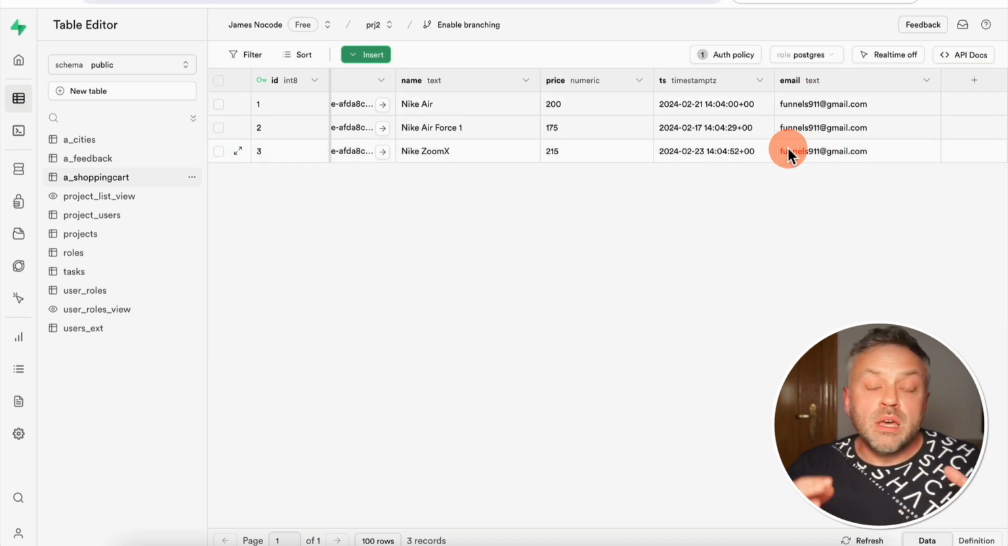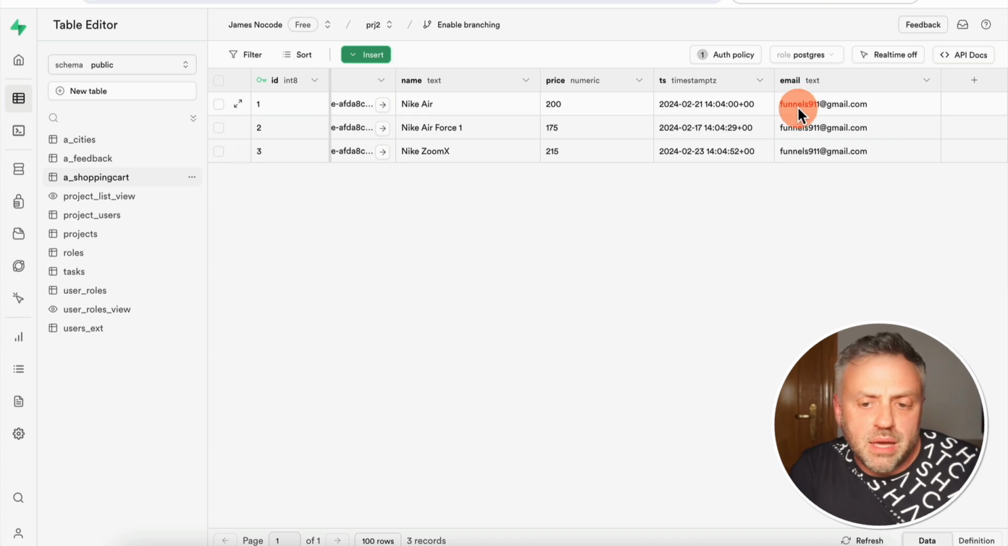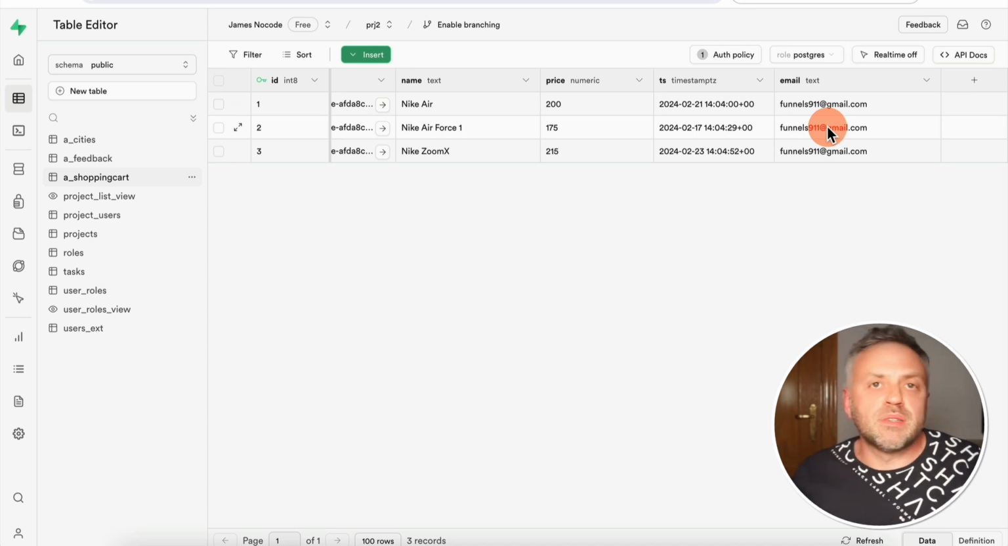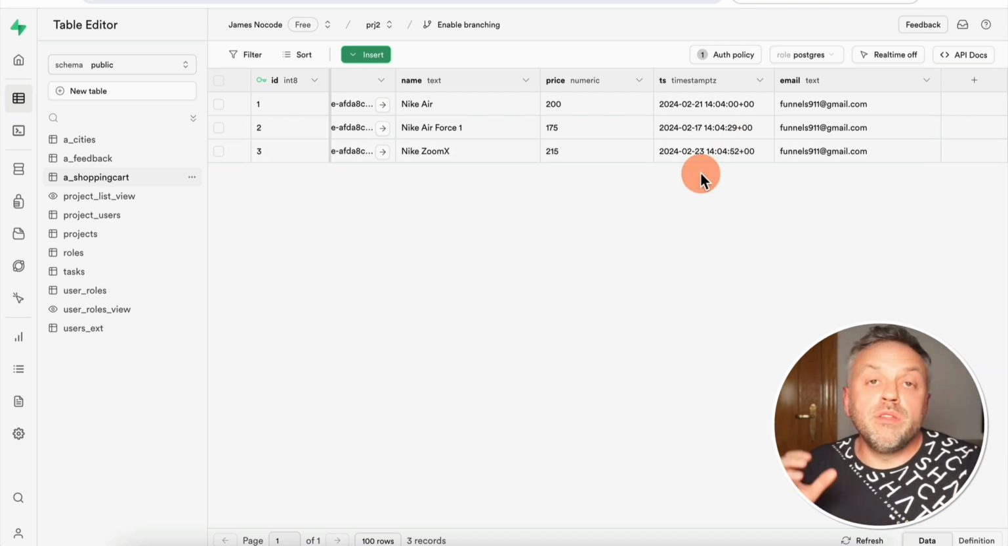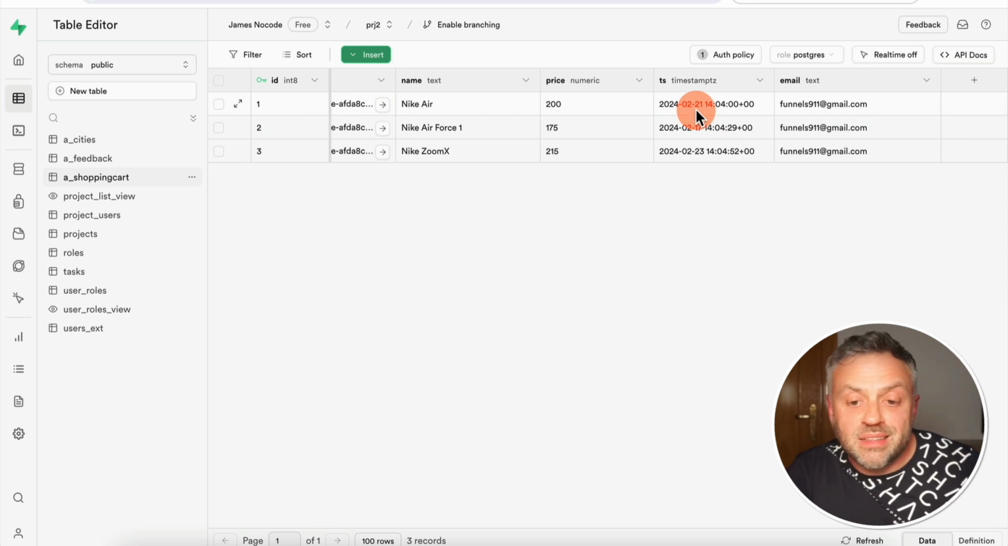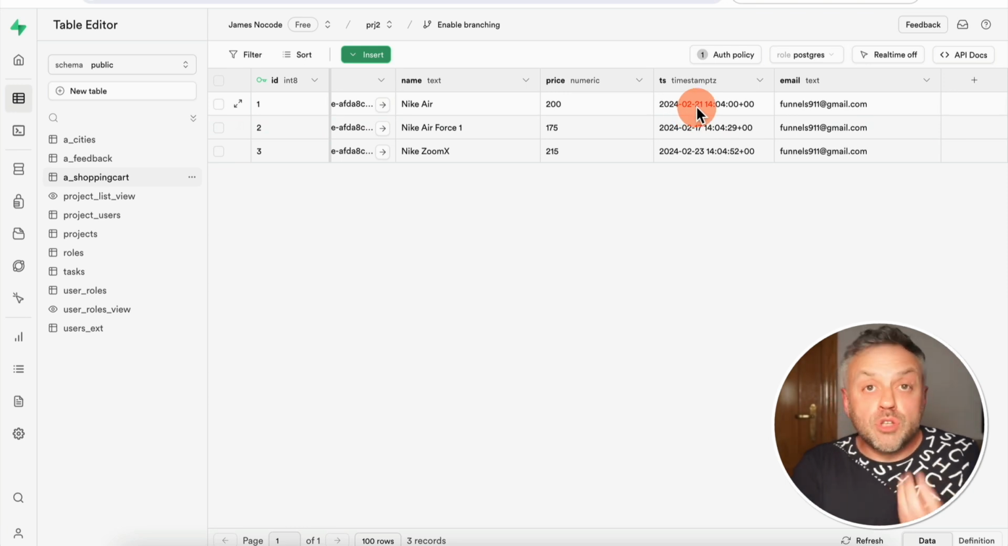Now, of course, in your production app, you're probably not going to have an email field as part of your shopping cart table. You're probably going to have this email field somewhere else, and you're going to be linking the shopping cart to the user by the user ID. But here I'm just simplifying things. Most importantly, we know when the user added a particular item to the shopping cart.